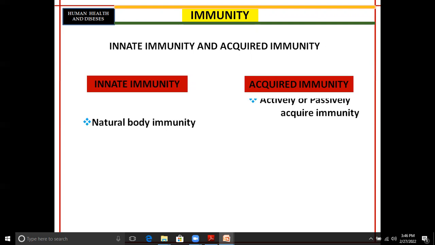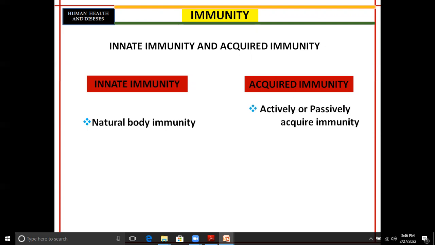The acquired immunity is not present by birth. It is acquired passively or actively after birth. When our body comes in contact with different types of pathogens, our body acquires immunity, known as immunity after birth, that is acquired immunity. Innate immunity is present by birth; we can call it inborn immunity. Then acquired immunity develops after birth.